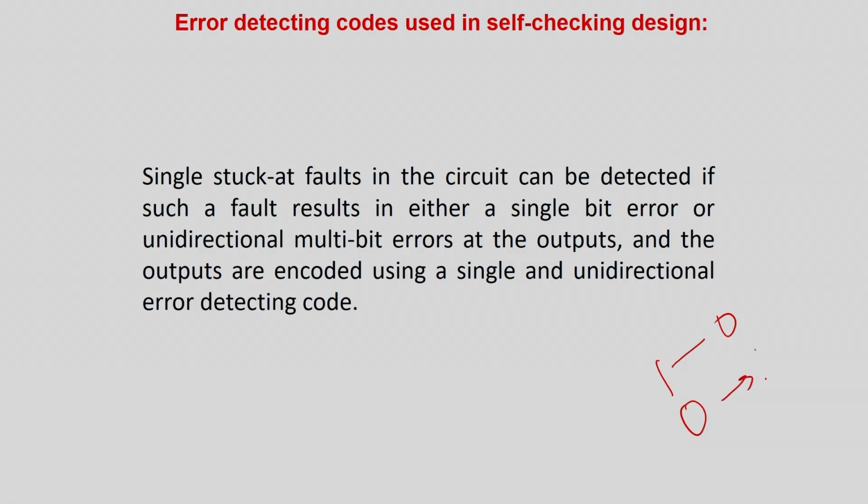But if a fault results in a multiple bit non-unidirectional error, that is, one bit going from 1 to 0 and another going from 0 to 1, such situations also happen, but that is very difficult to detect by simple error detecting codes. Very complex techniques exist, but they will make the circuit tester monitor very large. How will you handle such non-unidirectional errors? We will try to focus on that in the next lecture. Thank you.